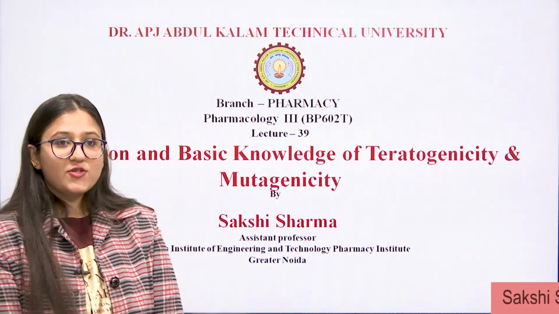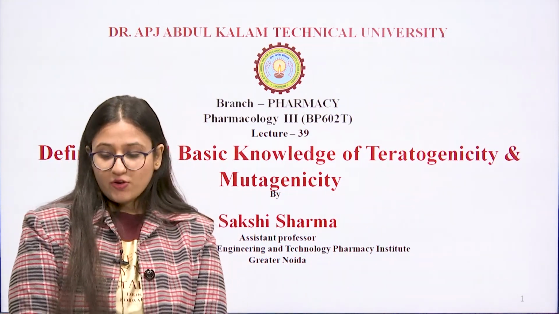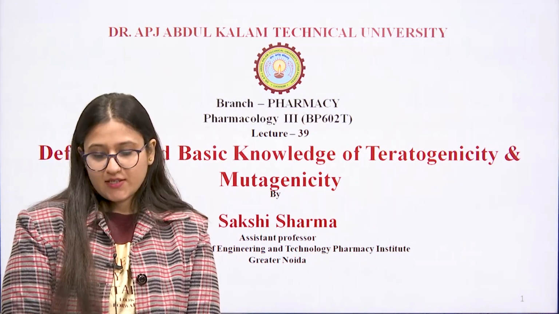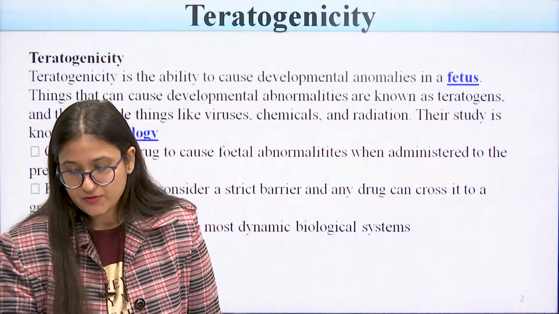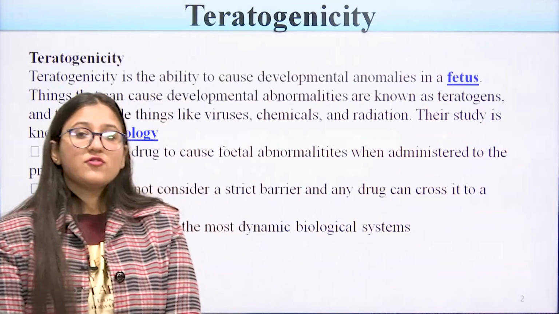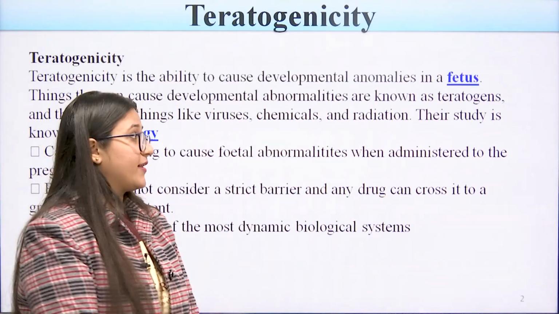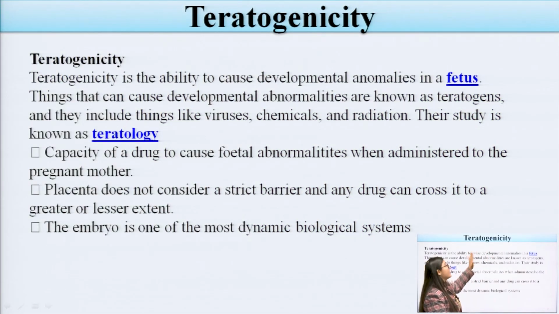Today I am going to teach you about the definition and the basic knowledge of teratogenicity and mutagenicity. So I shall proceed. First of all, we have to study teratogenicity. Teratogenicity is the ability to cause the development of any kind of abnormalities in the fetus. When any kind of abnormalities can be seen in the fetus from the mother to the fetus, this is known as the teratogenic effect.